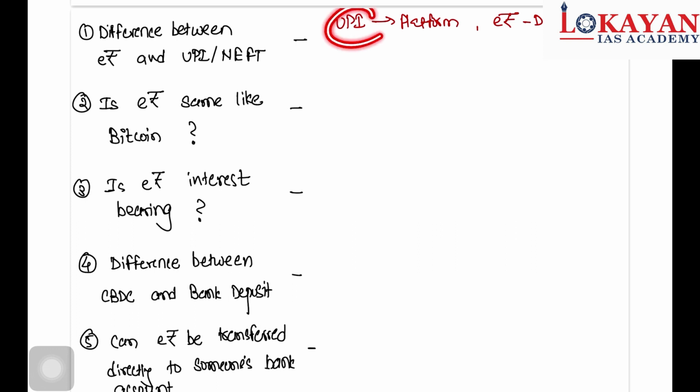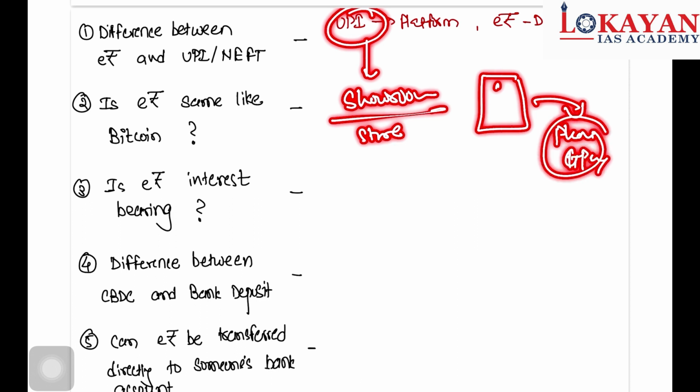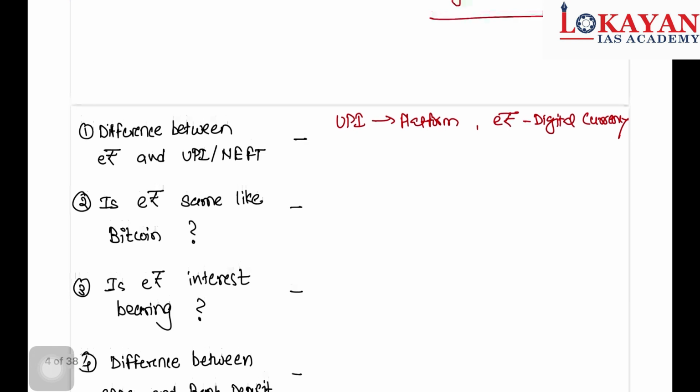What happens in UPI? You go to a showroom or some store. You scan the QR code and pay through, say, PhonePe or GPay, etc. So here there is an intermediary that is known as a bank. Okay, let me show you it in detail.